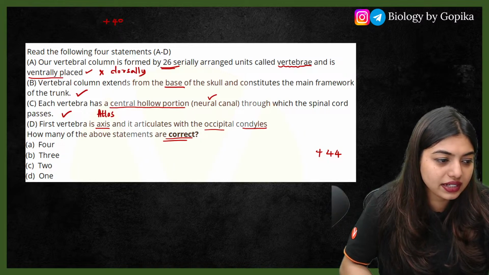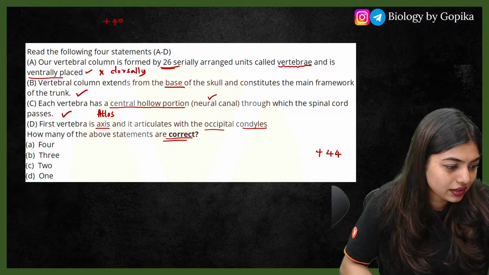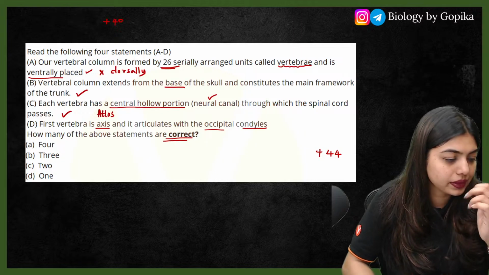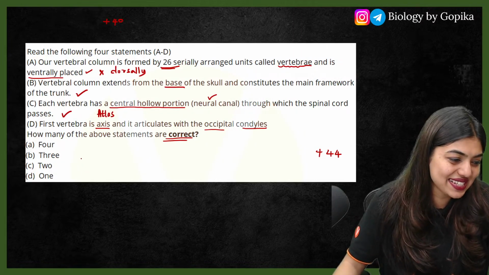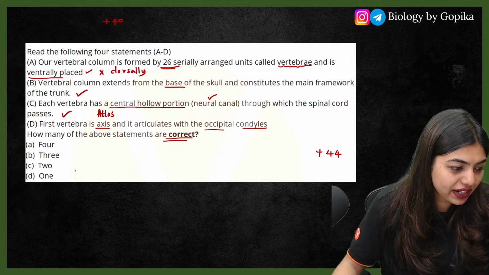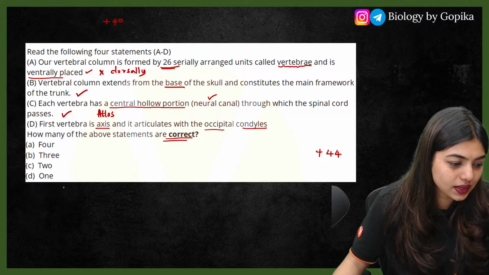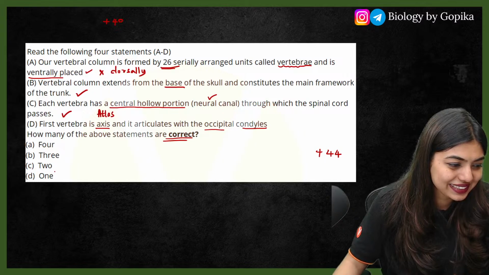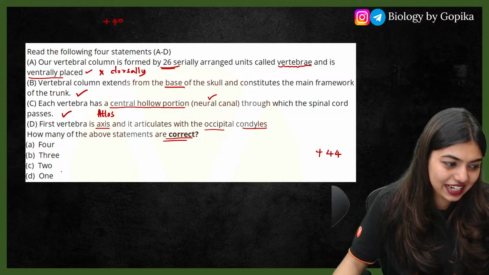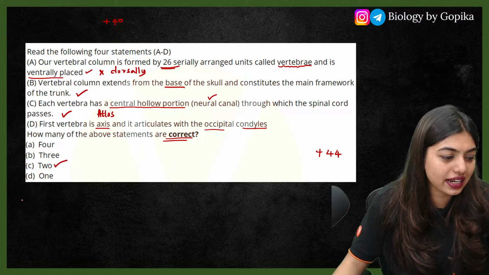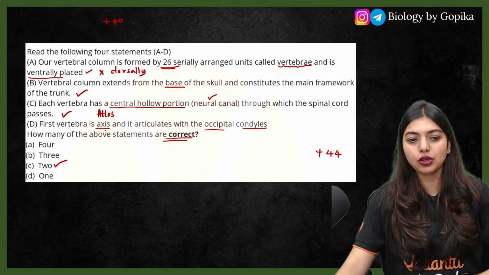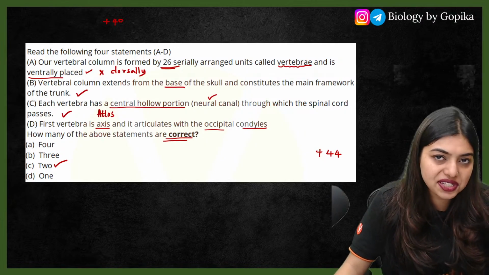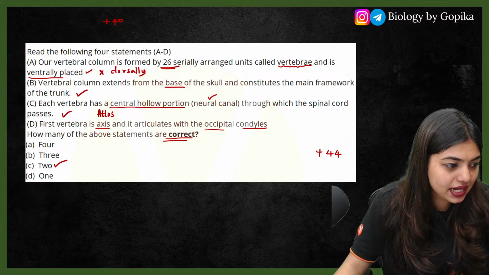I waited for all of you to answer. Tell me how many of the statements are right. Yes, Tanuja, perfect. Two statements are correct. I think most of you got confused between atlas and axis. So atlas first, then axis.